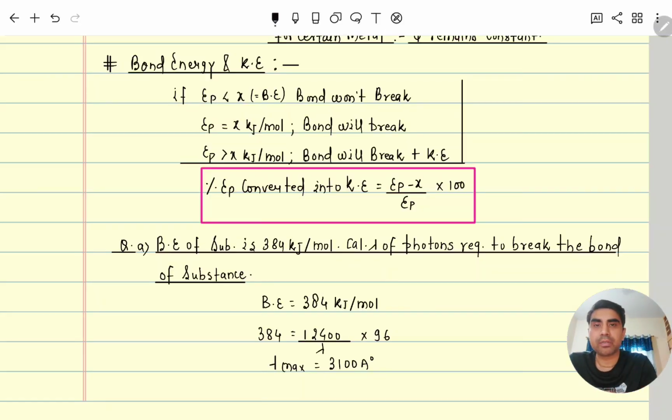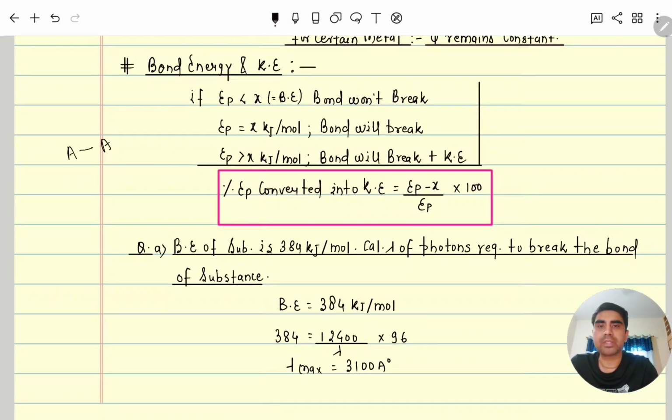Next, moving further, we will discuss bond energy and kinetic energy. Suppose that one atom A is there, and in between a bond is there, and sunlight is falling on it. If the energy of the photon is less than its bond energy, then the bond will not break. If the energy of the photon is equal to the bond energy, then the bond will break, but the atoms will not move. But if the energy of the photon is greater than the bond energy, then the bond will break, and kinetic energy will also come to the molecules.